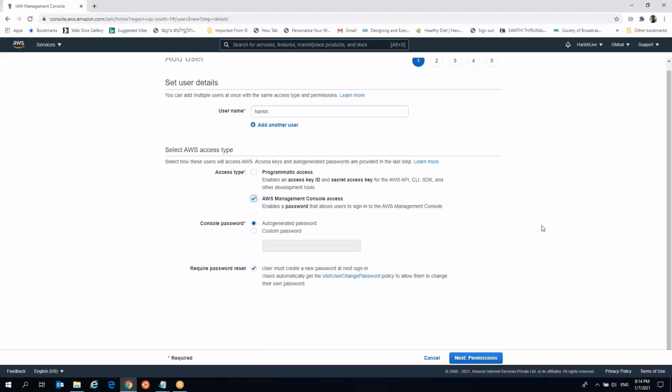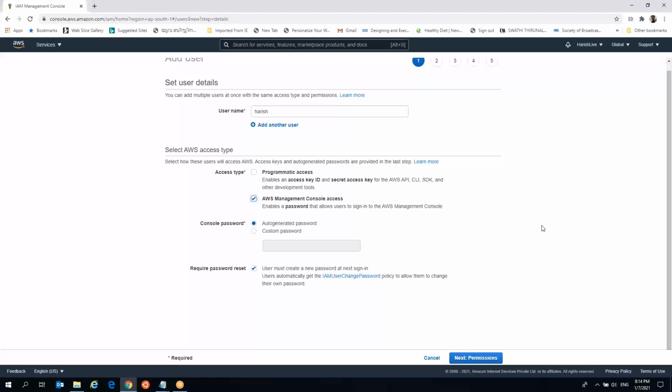And for the console password, there are two types. One is an auto-generated password and the other is a custom password. It's better to go with the auto-generated password, because it will be given neatly in the Excel sheet, or else you can go for the custom password and give your own password.